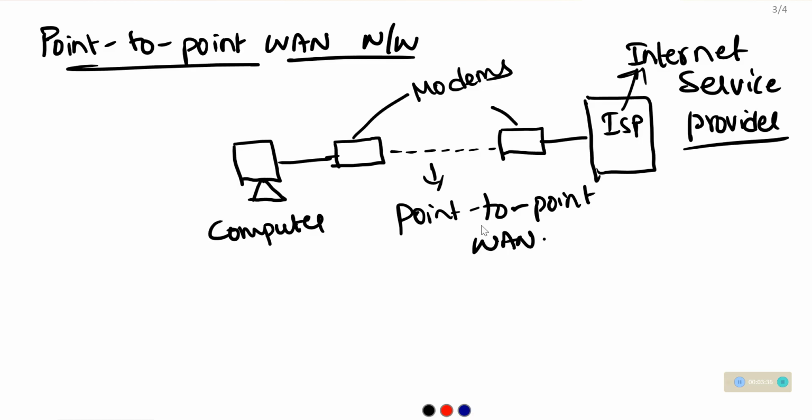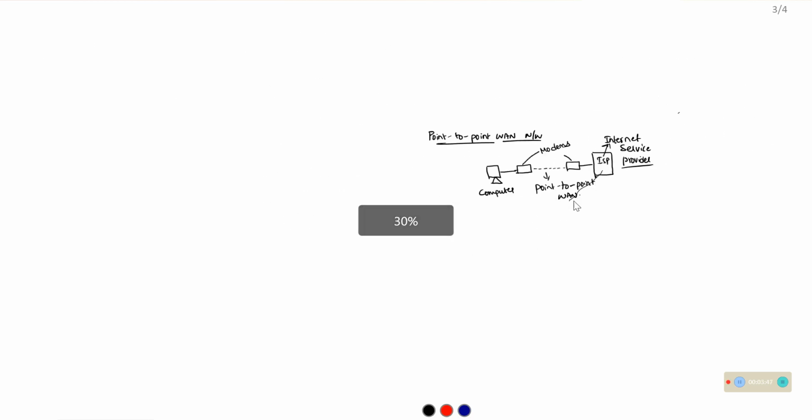A point to point WAN is the simplest WAN that connects a computer to a small LAN or to an internet service provider. This type of internet access is called point to point WAN.